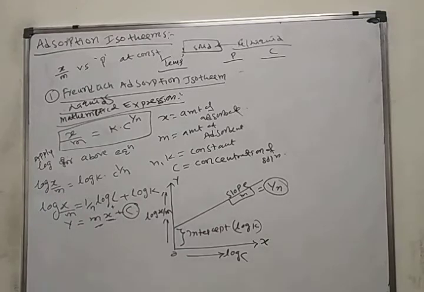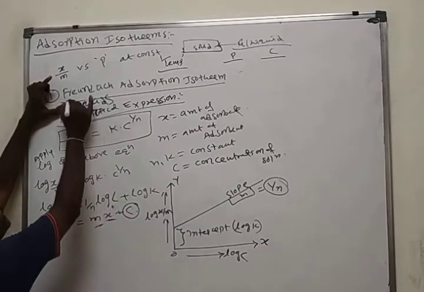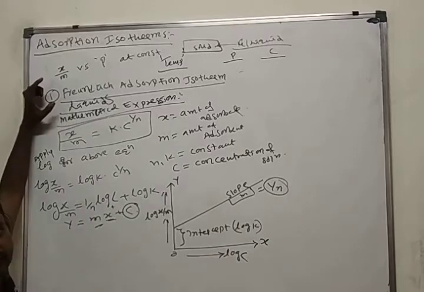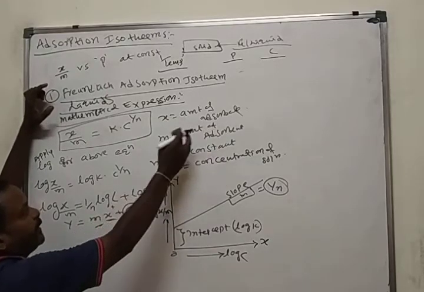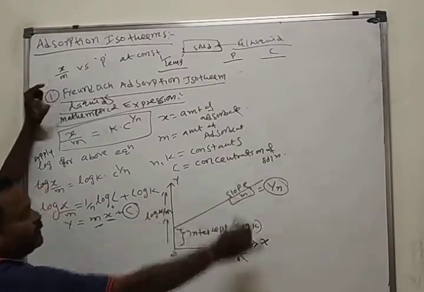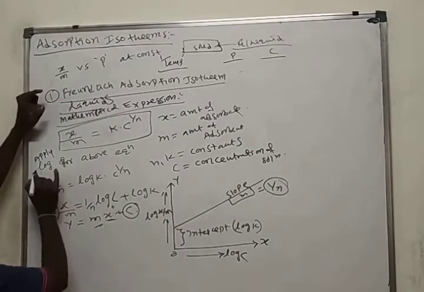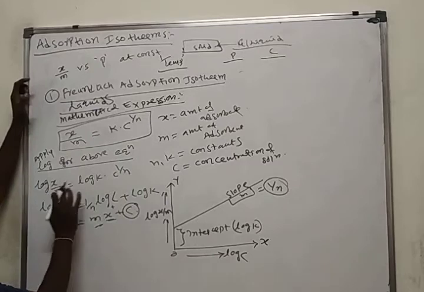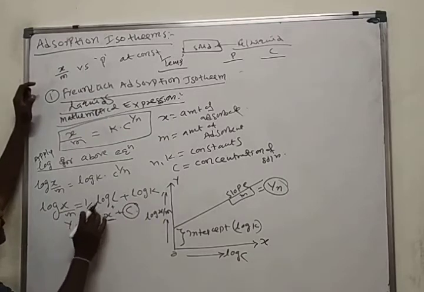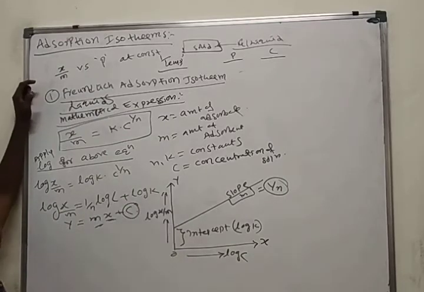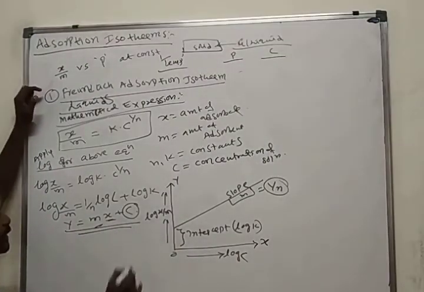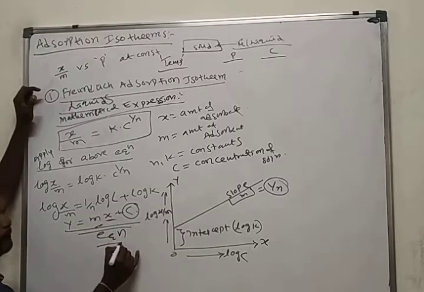The Freundlich adsorption isotherm for liquids, mathematical expression: x by m is equal to K C to the power of 1 by n. x is the amount of adsorbate, m is the amount of adsorbent, n and K are constants, C is the concentration of the solution. Apply logarithm to this equation: log x by m is equal to 1 by n log C plus log K. It is again a y is equal to mx plus c equation. Then you draw the graph.